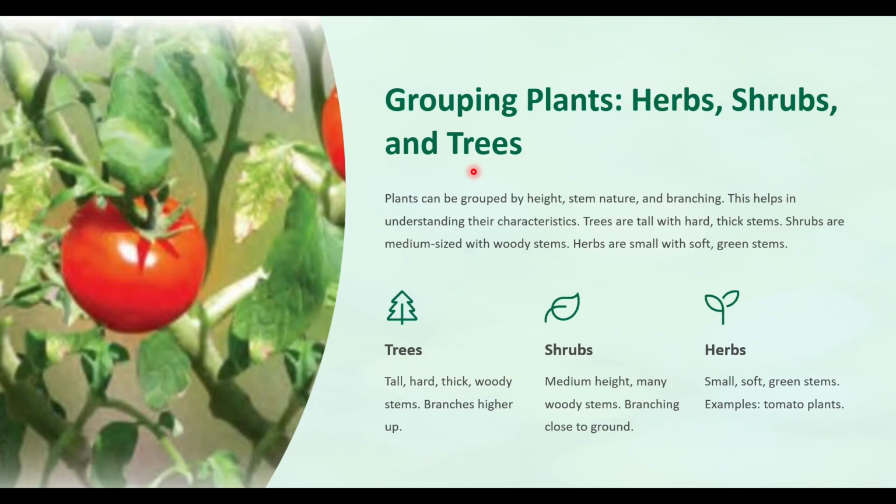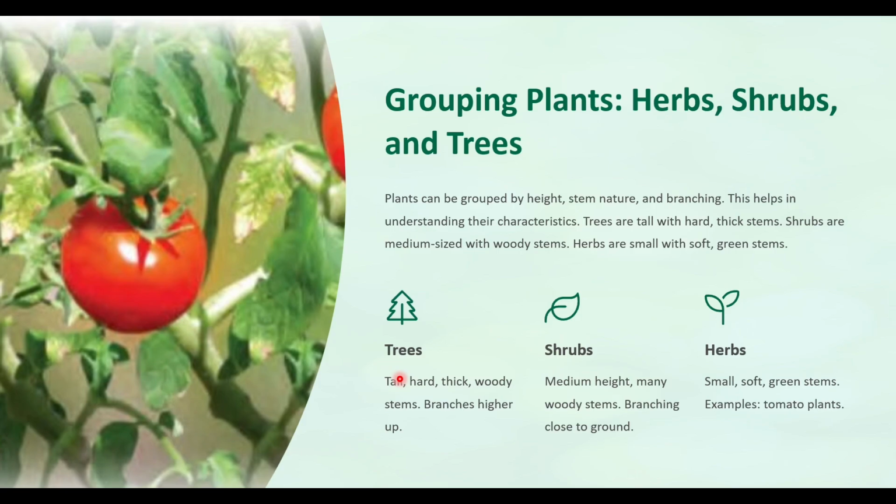Now, grouping plants: herbs, shrubs, and trees. Plants can be grouped by height, stem nature, and branching. This helps in understanding their characteristics. Trees are tall with hard, thick stems. Shrubs are medium sized with woody stems. Herbs are small with soft green stems.